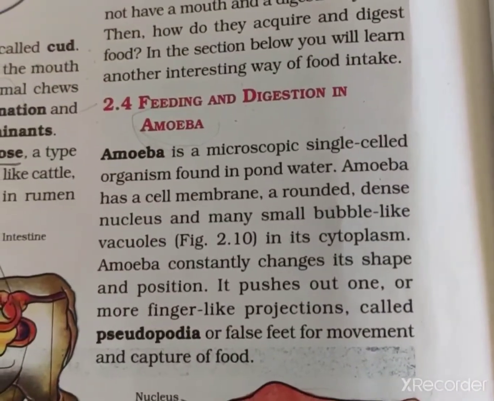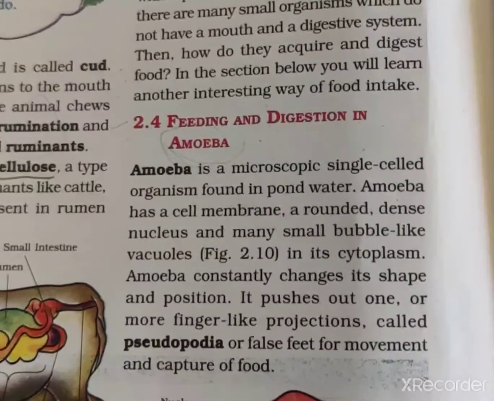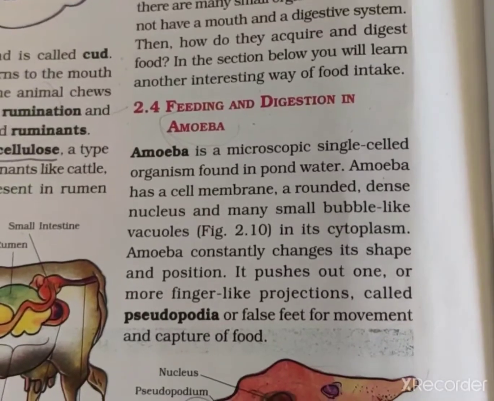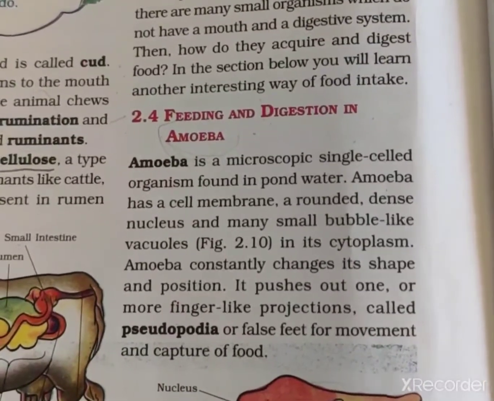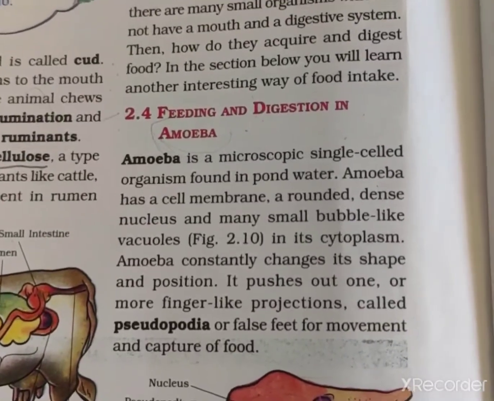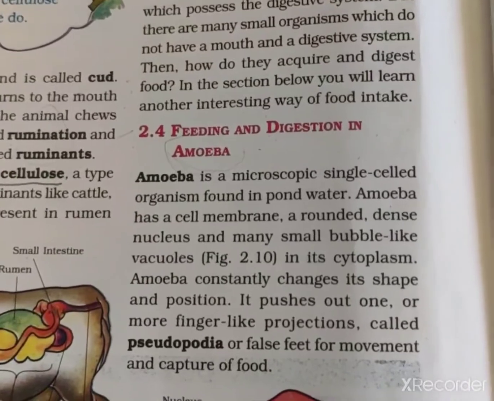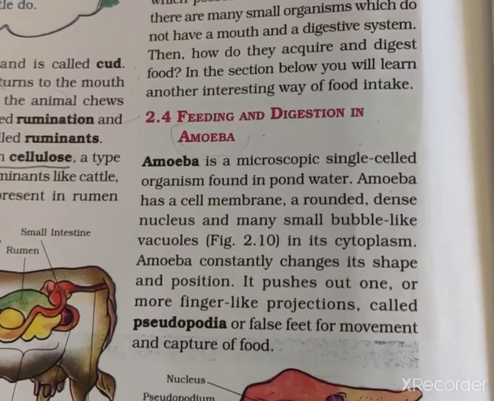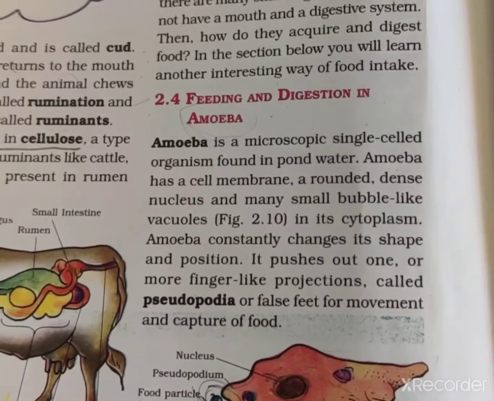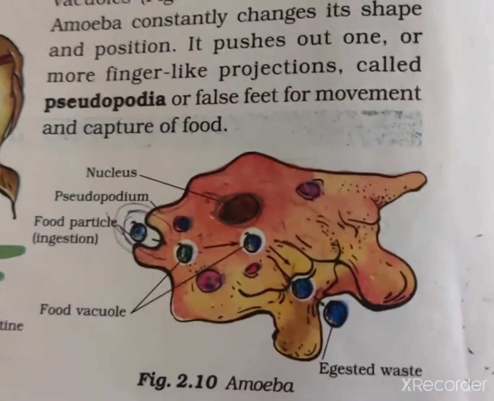Amoeba is a microscopic single-celled organism, and it is found in pond water. It is a microscopic organism, which means we cannot see it with our naked eyes. Amoeba has a cell membrane, a rounded, dense nucleus, and many small bubble-like vacuoles in its cytoplasm. So here you can see this.